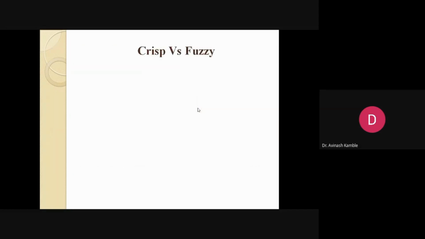Next, again there are two possibilities. One is crisp and the other is fuzzy. Crisp in the sense that the boundaries are strict, like 0, 1. In the classical notion of sets, or in the Cantorian set, if the element belongs to the set, we assign the value 1. If the element doesn't belong to the particular set, we assign the value 0. So in the crisp way, we are playing only with 0, 1, yes, no, true, false. And let us see what is the basic difference between crisp versus fuzzy.